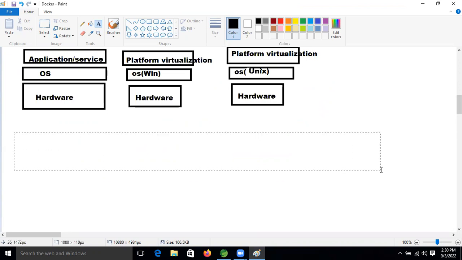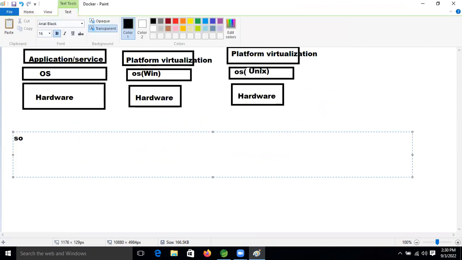So the solution is: do not run our application or services directly on the OS, which is nothing but Windows or Linux.